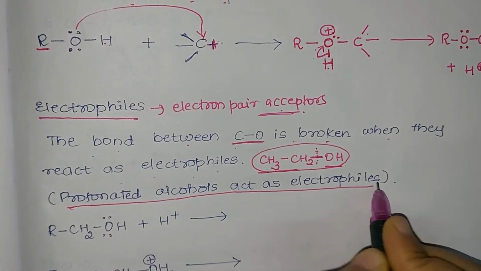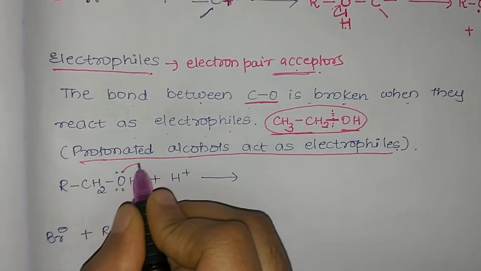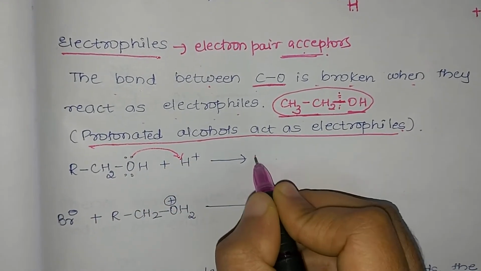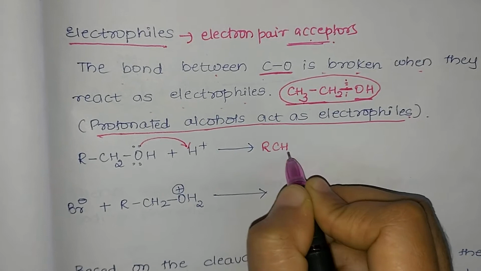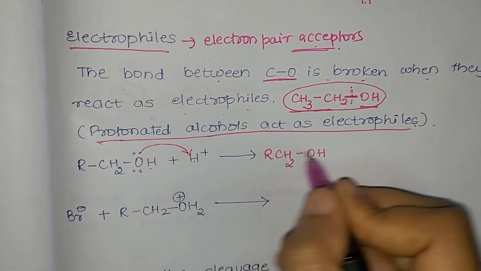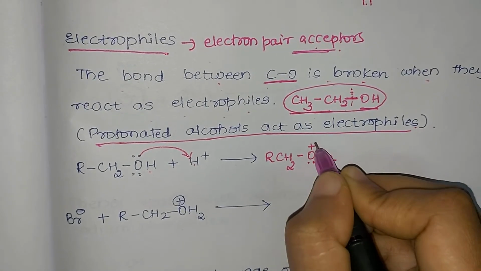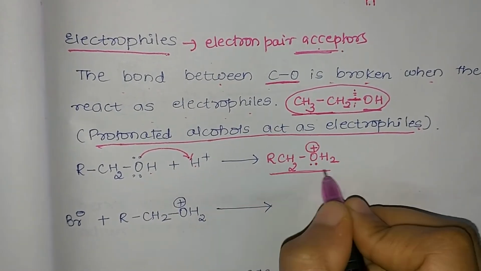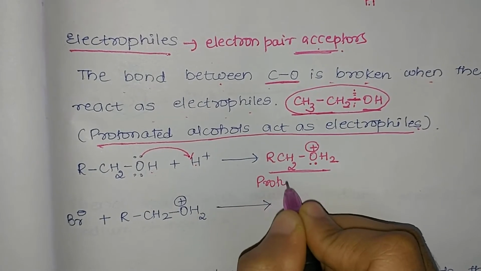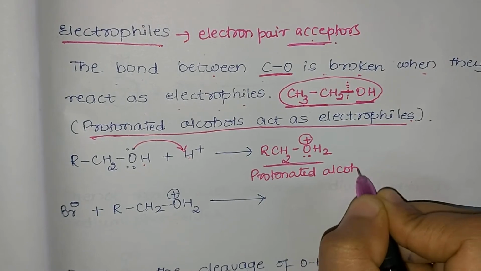How these protonated alcohols act as electrophiles, we'll consider here. First it should be a protonated alcohol, that means it should accept a proton. Oxygen donates the electron pair and accepts a proton, and it forms a protonated alcohol. It forms RCH2OH2 plus, where oxygen becomes positively charged. You can remember that it is accepting a proton, hence we call it protonated alcohol.